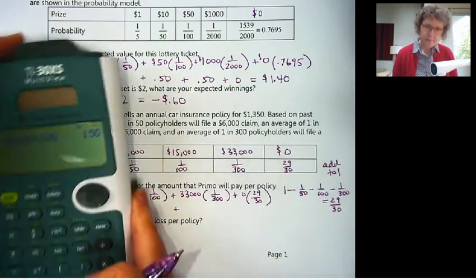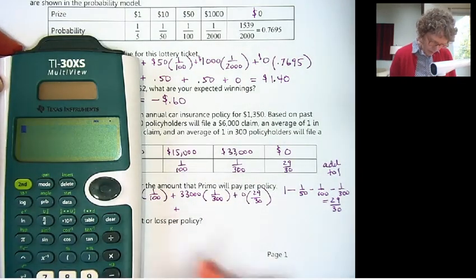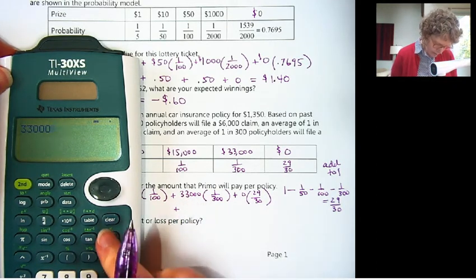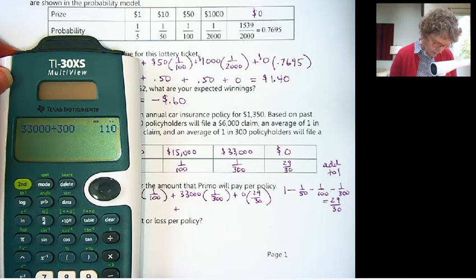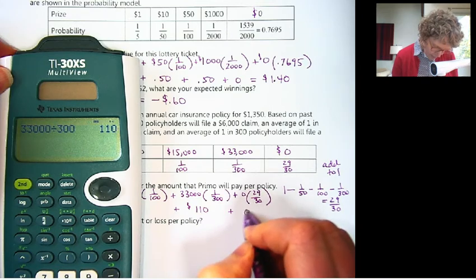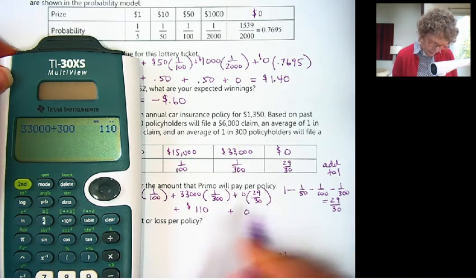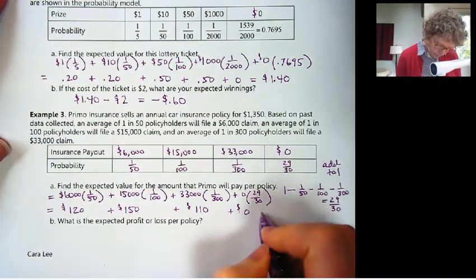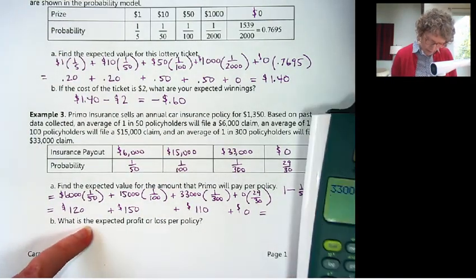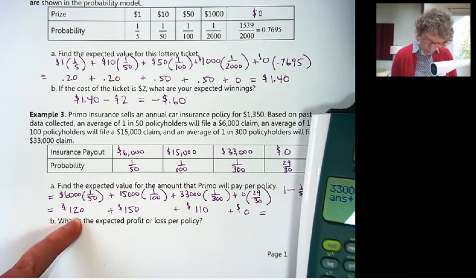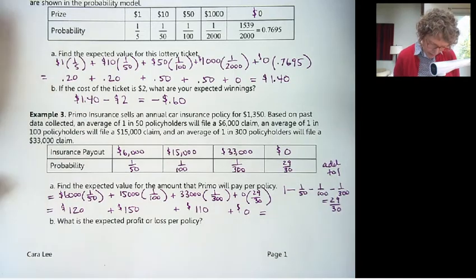And 33,000, that should be 110. Plus $0. That doesn't add anything to the amount that they're going to pay out. Let's add these up. So we have 110 plus 150 plus 120. $380.